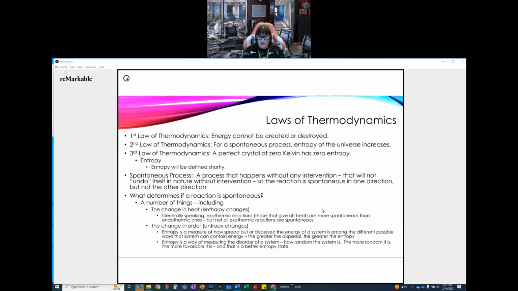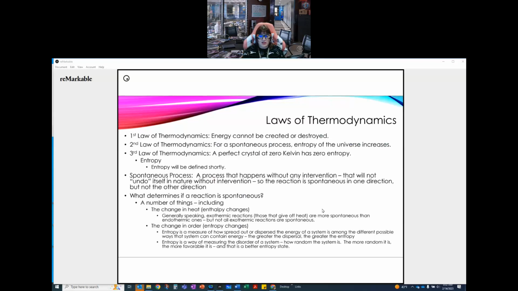Another factor in this is the change in order. That's an entropy change. Entropy is a measure of how spread out or dispersed the energy of a system is among the different possible ways that system can contain energy. So the greater the dispersal, the greater the entropy. That's related to things like how many different positions this particular molecule can take. In a solid, it has fewer options than it does in a liquid. How many bonds does this particular thing have? Where are the electrons distributed in this particular molecule? There are a lot of different things that we talk about there.